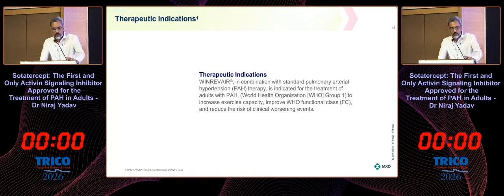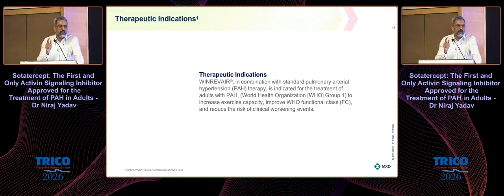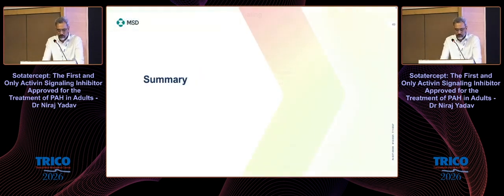It brings us to the therapeutic indication of Winrevair. It is approved, most importantly, in symptomatic class 3 and class 4 patients. Patients should already be on background pulmonary vasodilator therapy, and the intention of giving this medicine is to improve exercise capacity, functional class, and reduce the risk of clinical worsening events, including mortality.